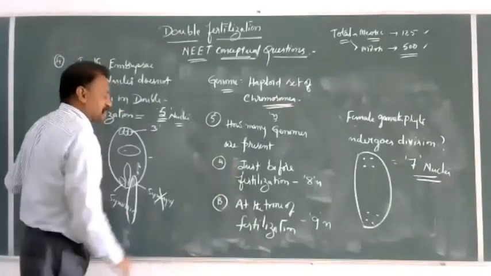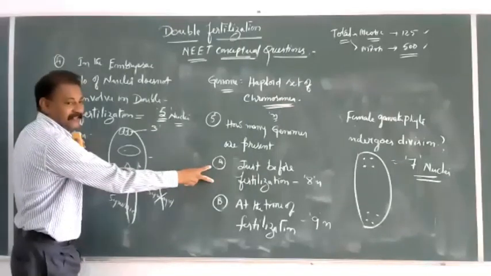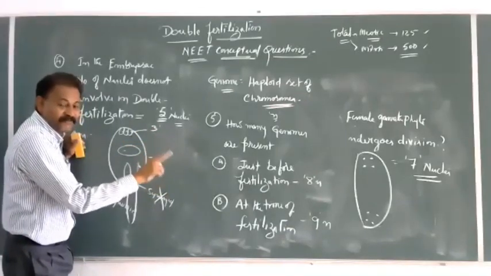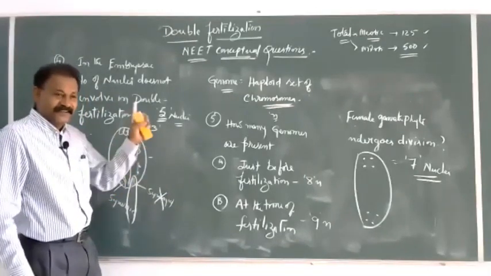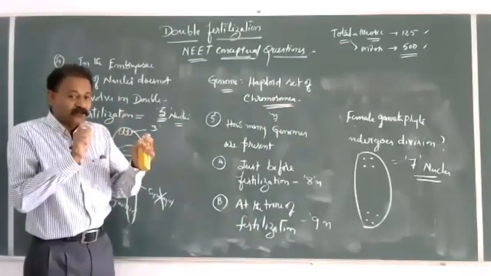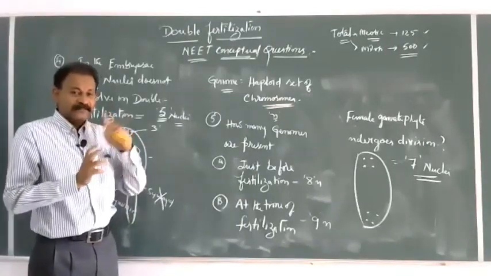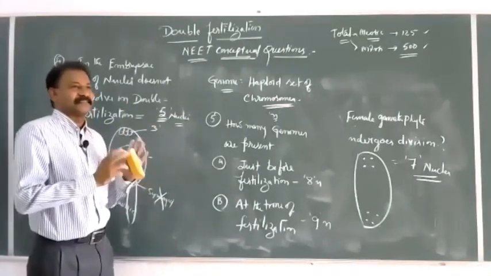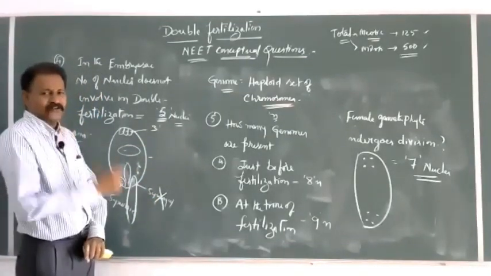Just before fertilization, only... here again the question may split. Only if you consider the female gametophyte, 8. If you consider both male and female, which will exist? 10. At the time of fertilization it means 9. So based upon how they are going to ask the question, create a question. Students' mindset has to be tested. Which is correct among these? Maybe it is 10, or 9, or 8. So various types of logical questions.